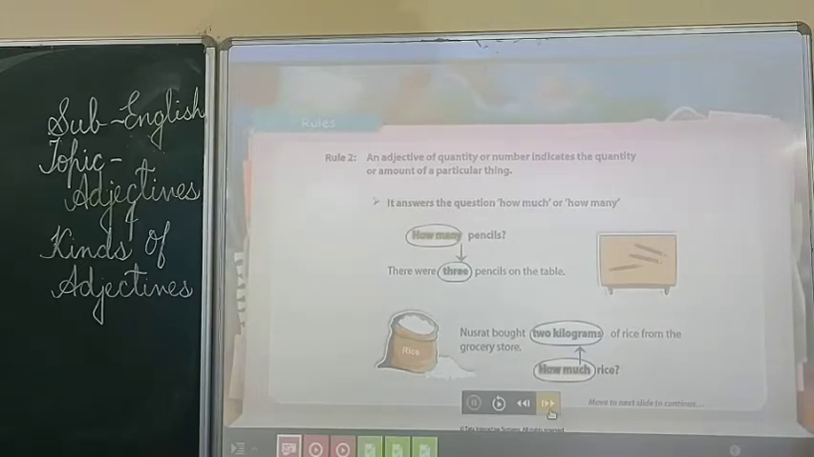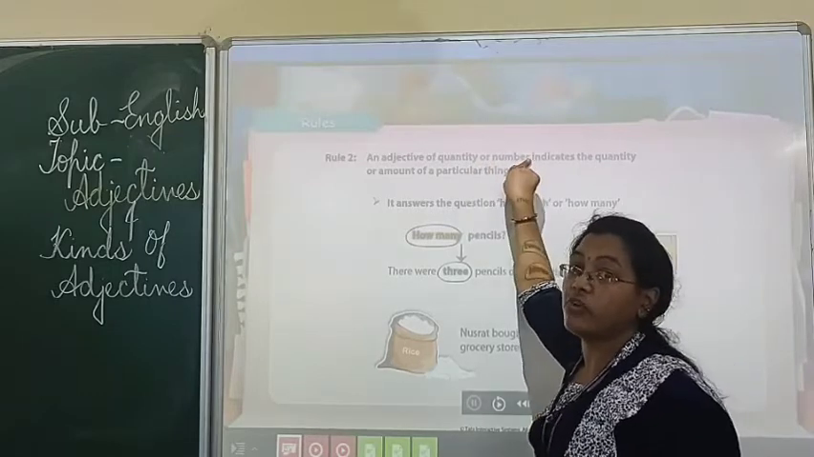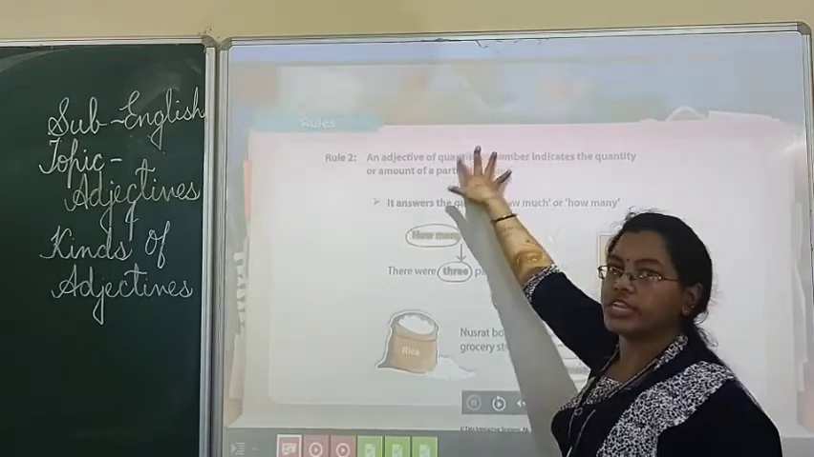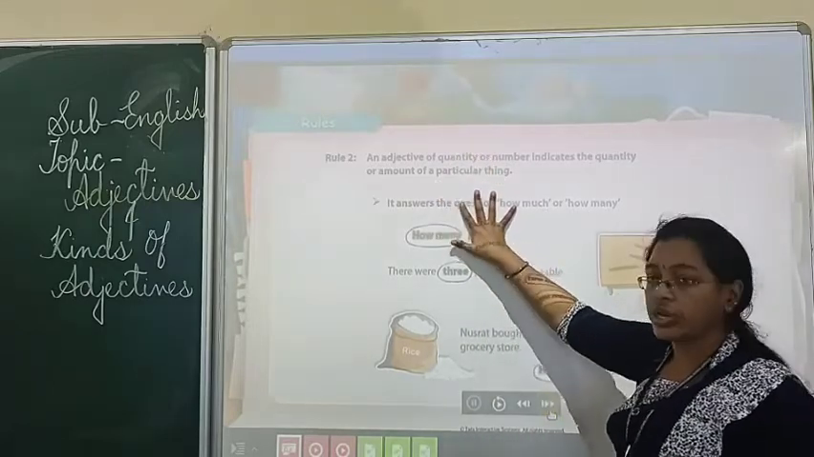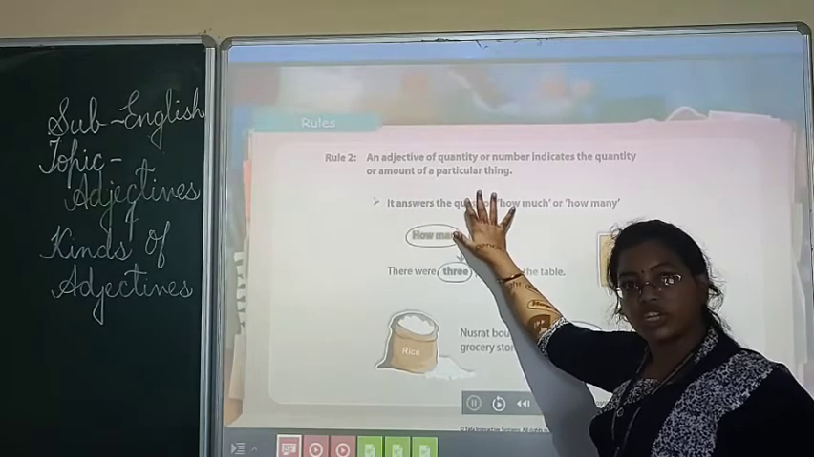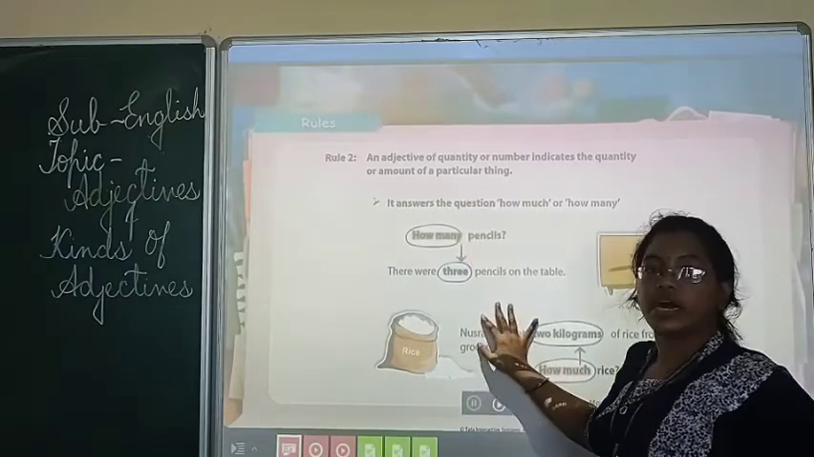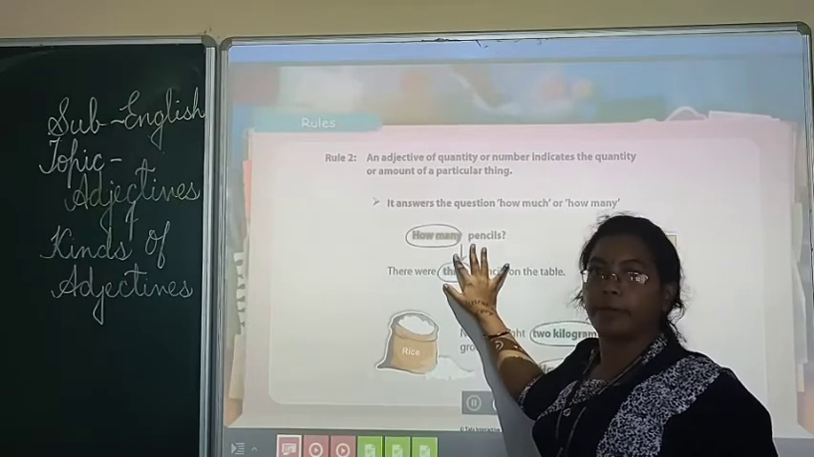So here, this is all about the adjective of quality, quantity and adjective of number. When you are going for adjective of quantity and number, we put only 2 questions: how much and how many. If we put these 2 questions of how much and how many, we get an adjective that is called an adjective of quantity or number.